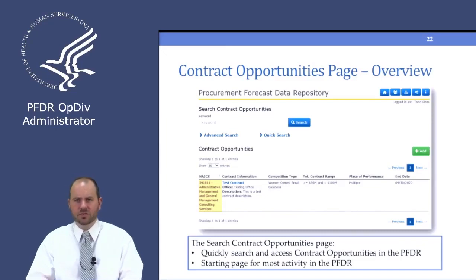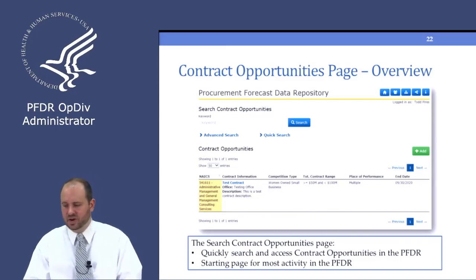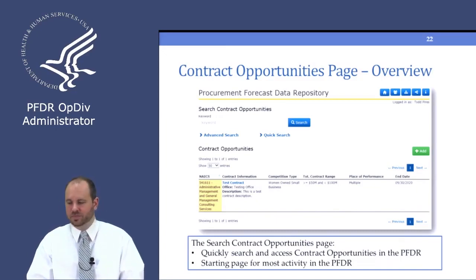Over on the right hand side we've got our previous and next buttons, and you can see it's got a 1 highlighted. That means there's one page in the system. Certainly as more contract opportunities get in the system, you'll see more pages available. As well as the big green add button, and that add button allows you to add a contract opportunity to the PFDR.